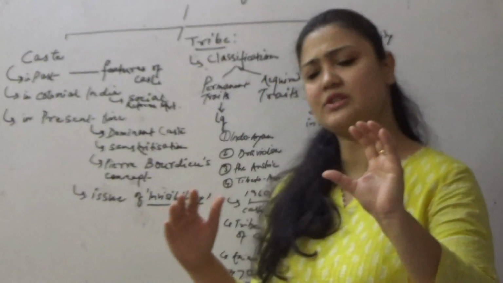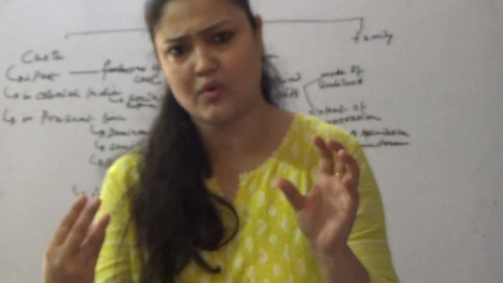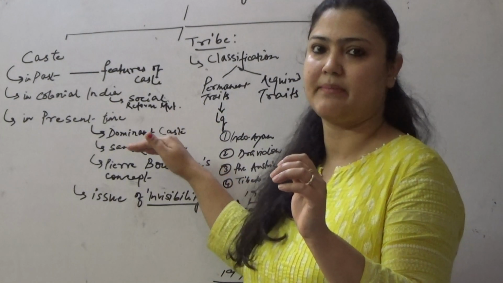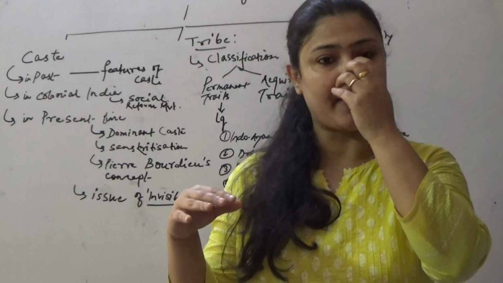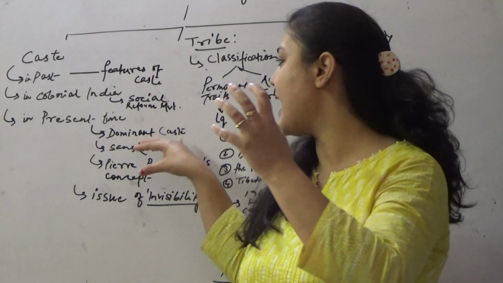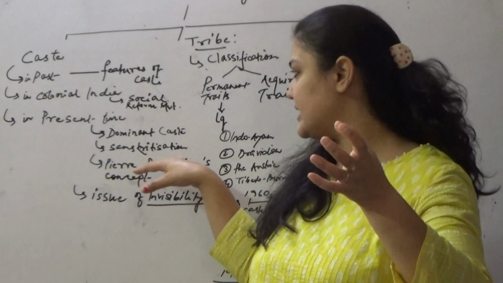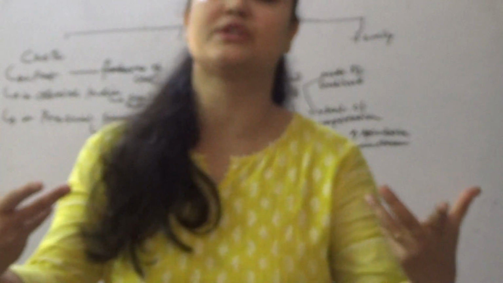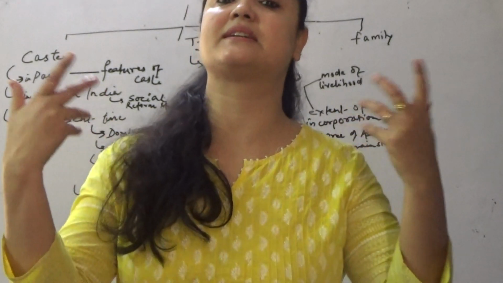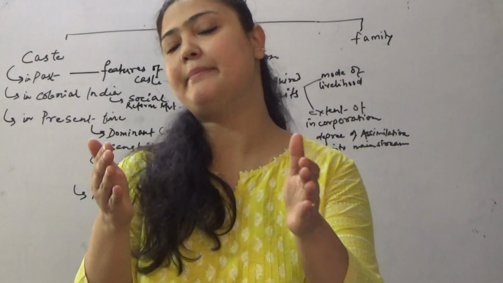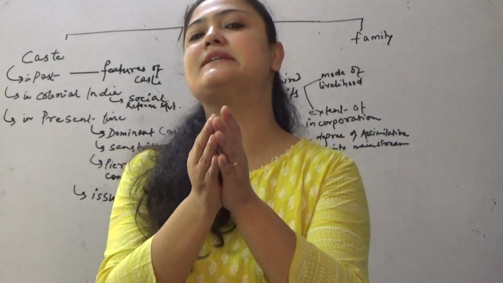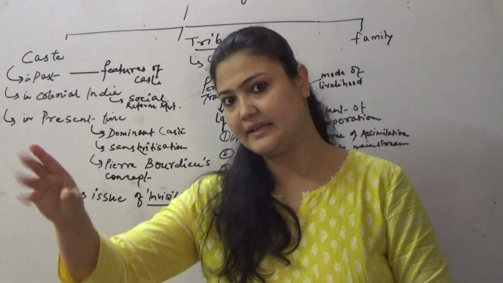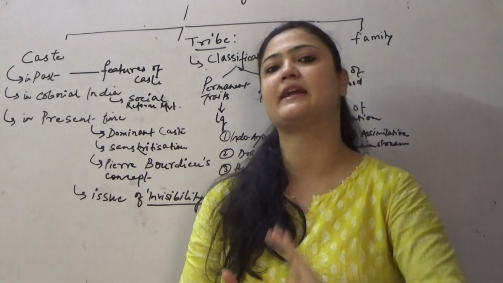तो संस्कृताइजेशन में हम उन प्रोसेसेस को कॉपी करते हैं, इम्यूलेट करते हैं, जो कि डोमिनेंट कास्ट की प्रैक्टिस हैं. The practices of dominant castes are actually copied, emulated by the people of lower caste to change their social status, to change their ascribed status. For example, I would bring here the concept of bride price in tribes, ठीक है, वो बदल जाता है डाउरी में, और ये देन है संस्कृताइजेशन की.